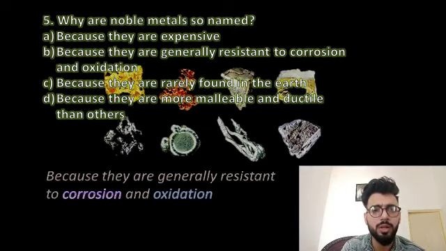But the noble metals too show some kind of oxidation and corrosion, but they show it very slowly. Like if we are using any metal for 30 years, it might be a case that after 30 years it shows the property of corrosion. Okay, so let's move to the sixth question.